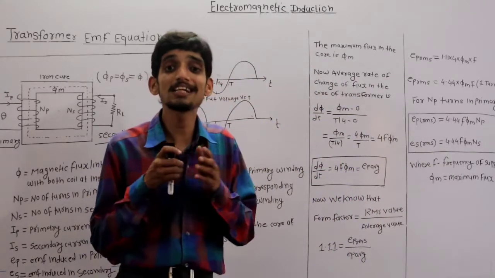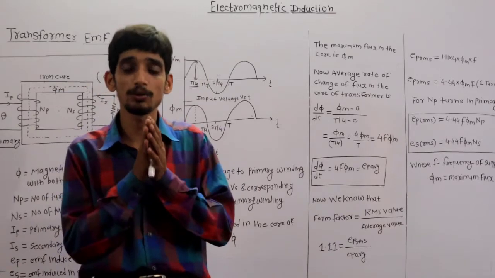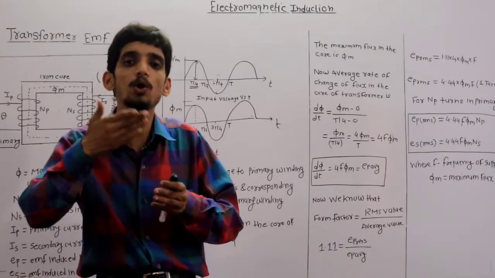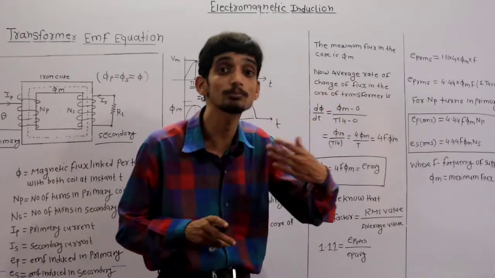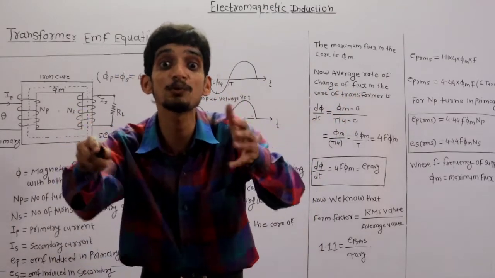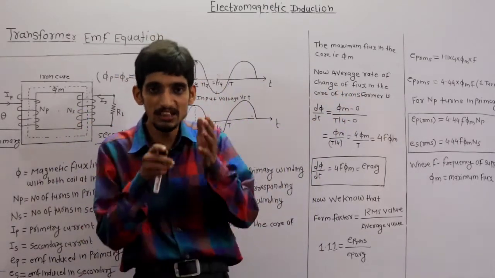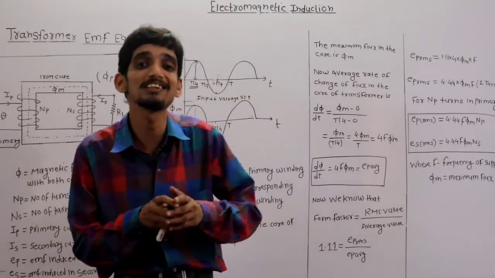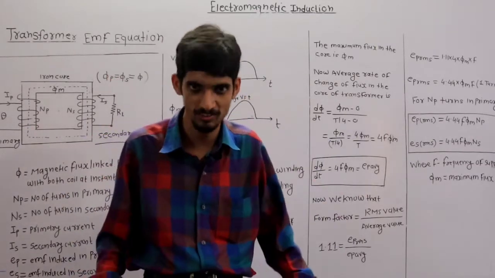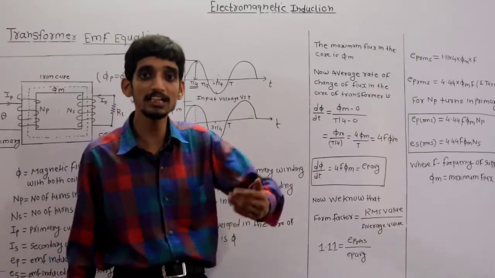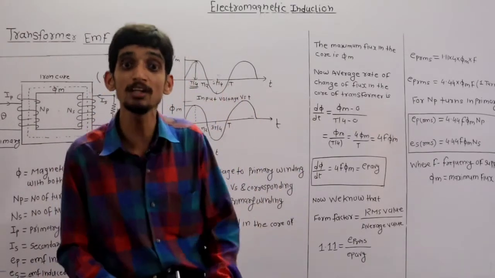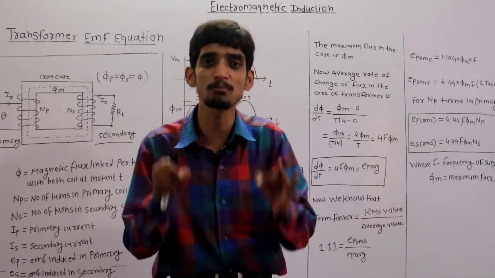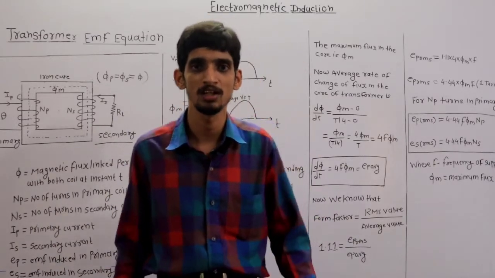Now we are interested in calculating the rate of change of flux. The rate of change of flux in the core of the transformer gives the EMF, but that EMF is the average value of EMF.